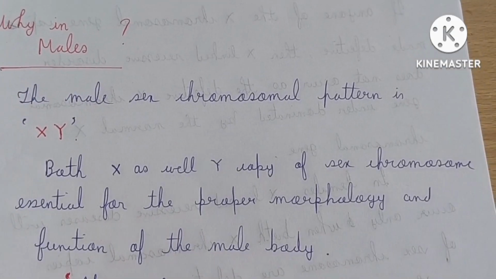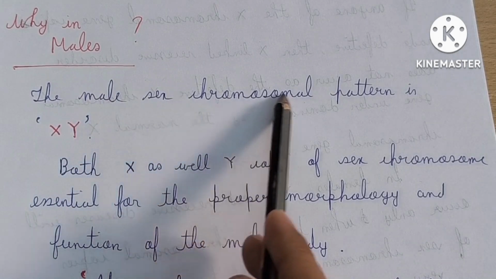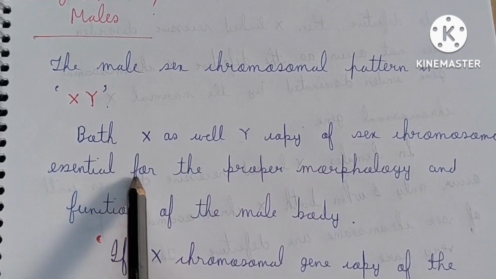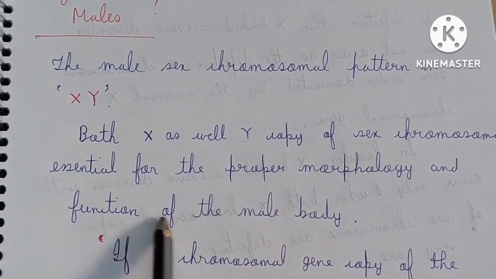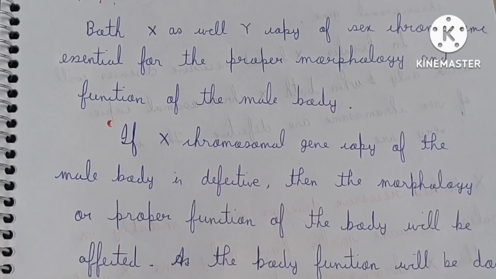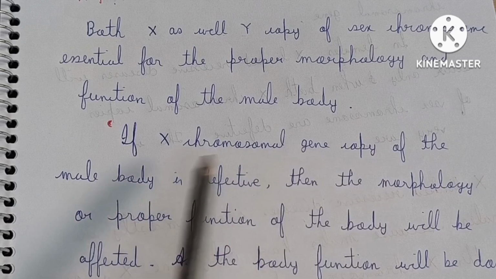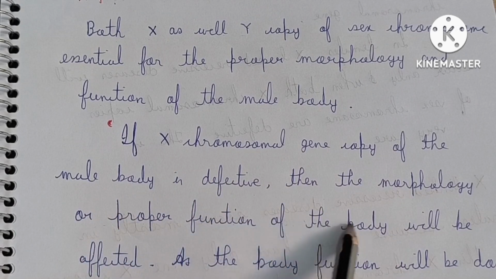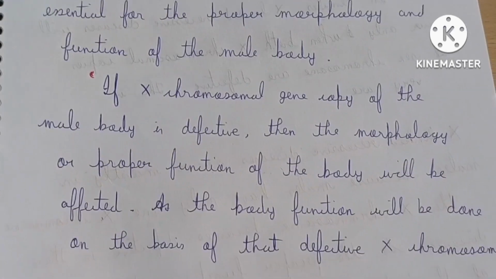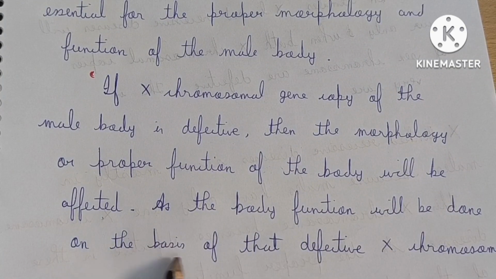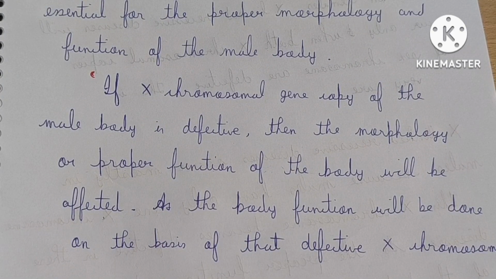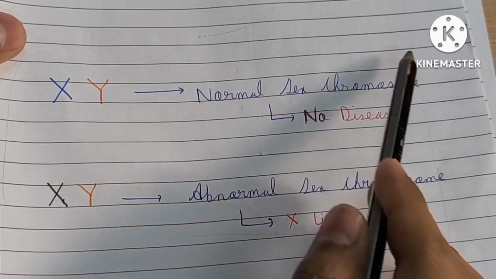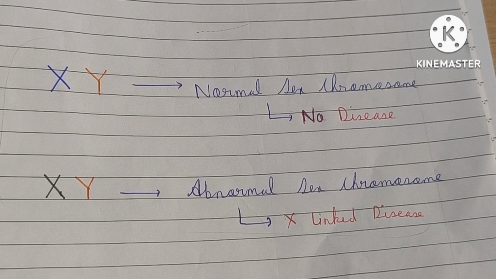So all these points are written here: the male sex chromosomal pattern is XY, and both the X as well as the Y copy of the sex chromosome are essential for the proper morphology and function of the human male body. If the X chromosomal gene copy of the male body is defective, then the morphology or proper function of the body will be affected, as the body function will be carried out on the basis of the defective X chromosome. See this, this is the representation of what I have spoken.